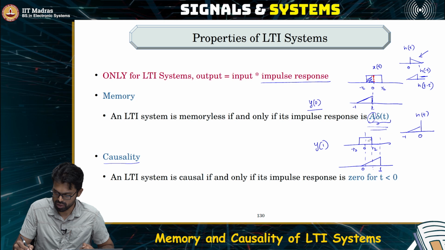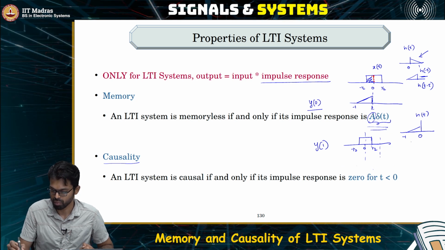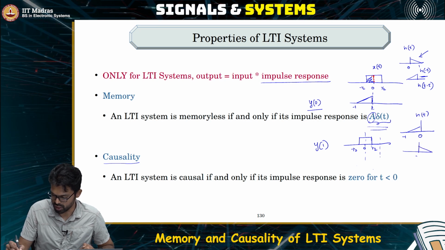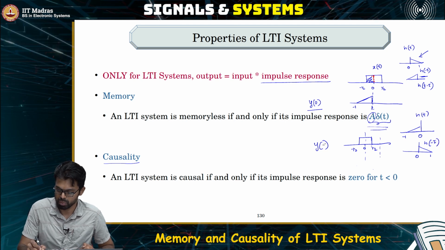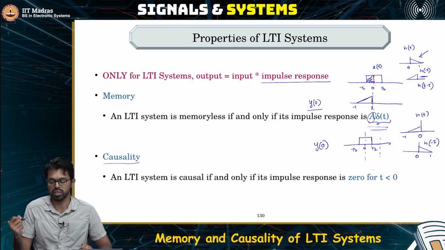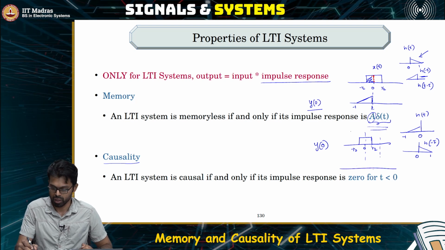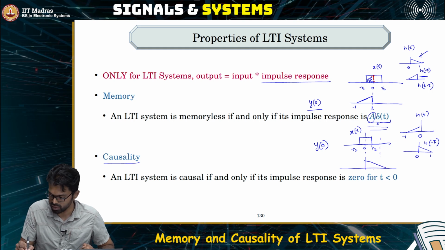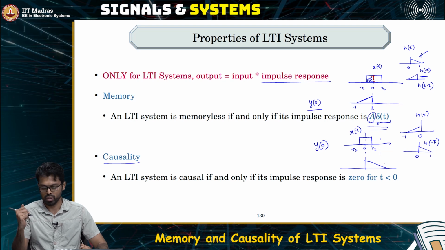Let's see what happens. What is the time reversed version? It would look like this. This is h of minus tau. If I want to compute the output at y of 0, you multiply your input signal x of t with h of minus t, find the product and compute the area.